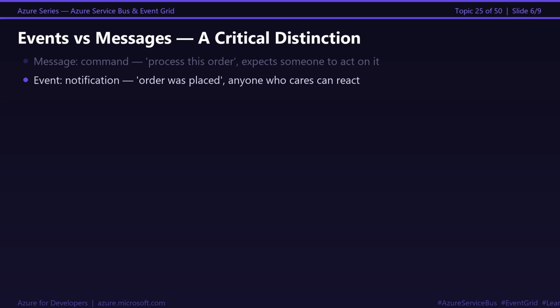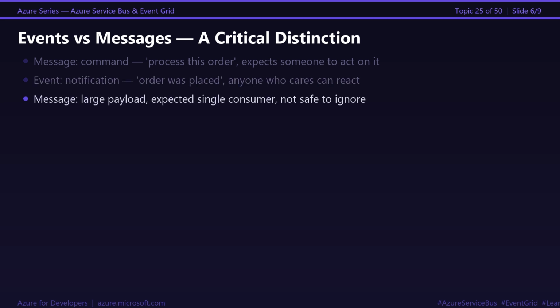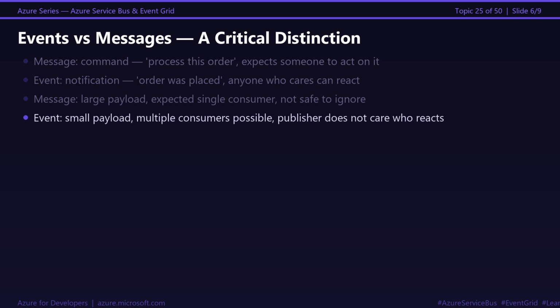An event is a notification. When a file is uploaded to blob storage, Event Grid fires an event. Maybe 3 things happen: a thumbnail is generated, a record is created in Cosmos DB, and a notification is sent. Or maybe nothing is subscribed. The file upload still succeeded. The event is informational. The publisher does not care who reacts.